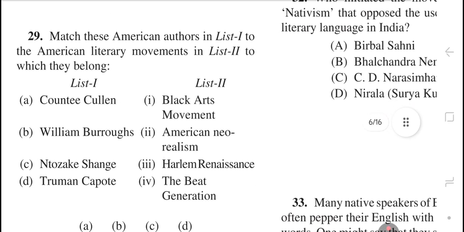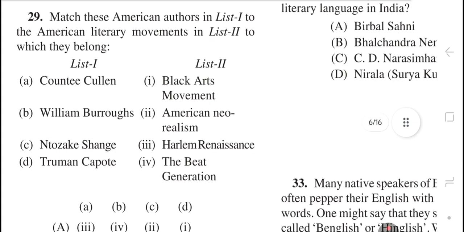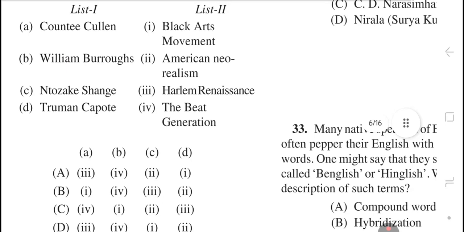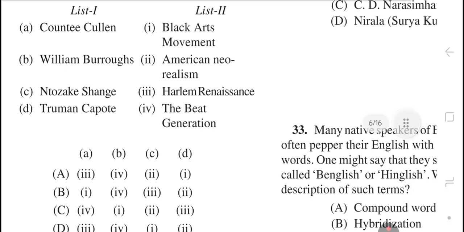Question number 29. Match these American authors in list 1 to the American literary movements in list 2 to which they belong. The right answer is option number D: Countee Cullen, Harlem Renaissance; William Burroughs, The Beat Generation; Ntozake Shange, Black Arts Movement; and Truman Capote, American Neorealism.